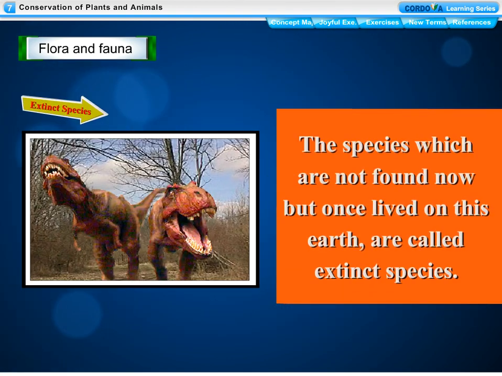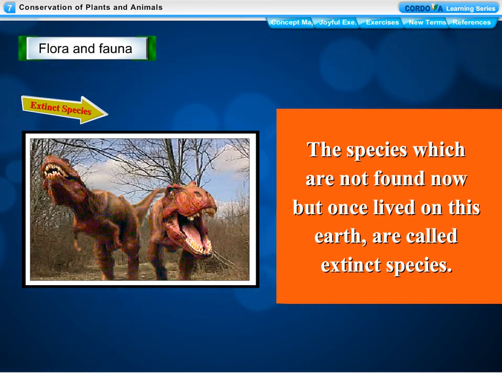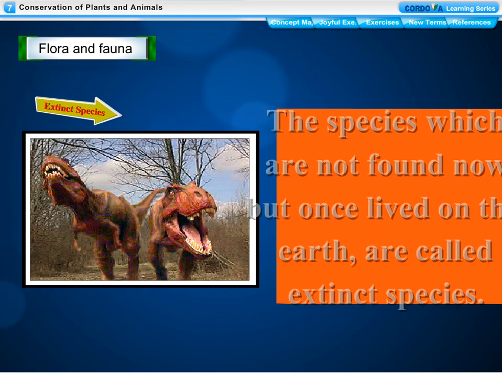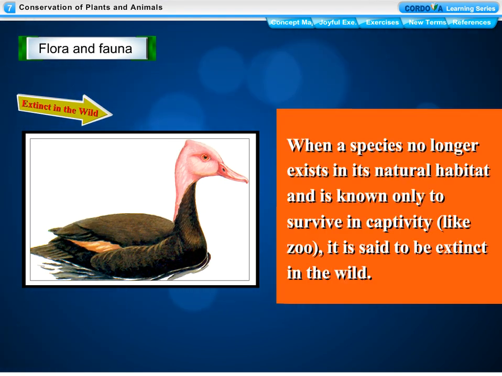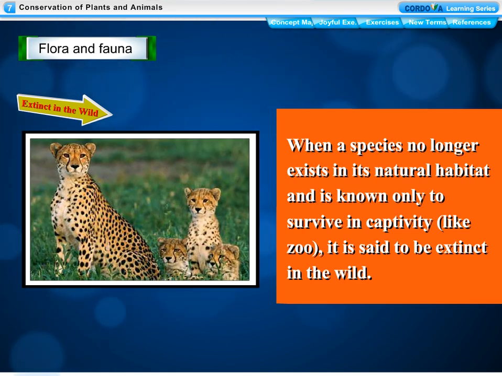Extinct species. The species which are not found now but once lived on this earth are called extinct species. Extinct in the wild. When a species no longer exists in its natural habitat and is known only to survive in captivity, like zoo, it is said to be extinct in the wild.